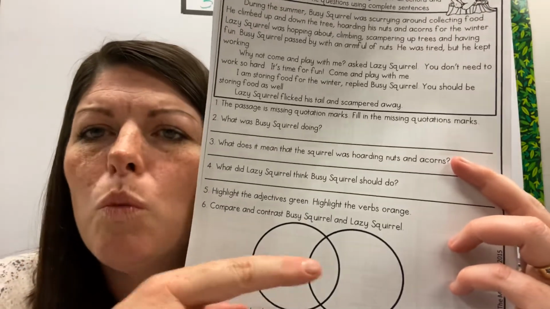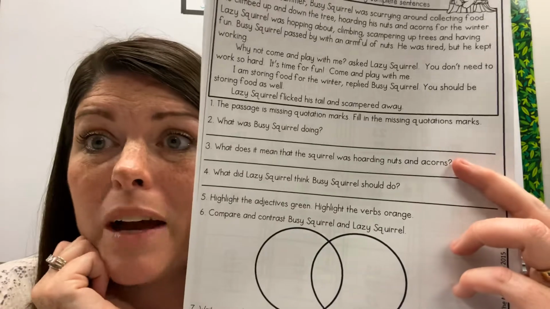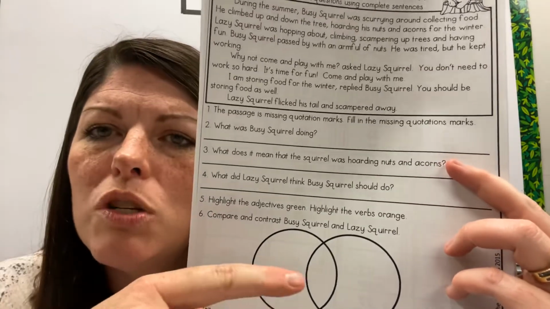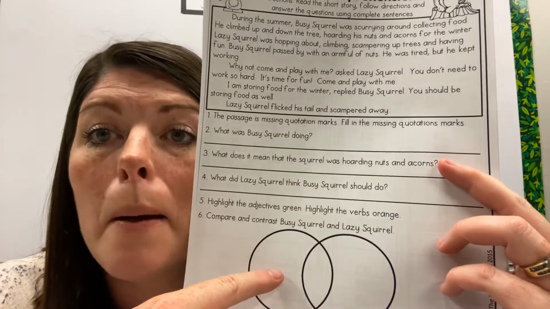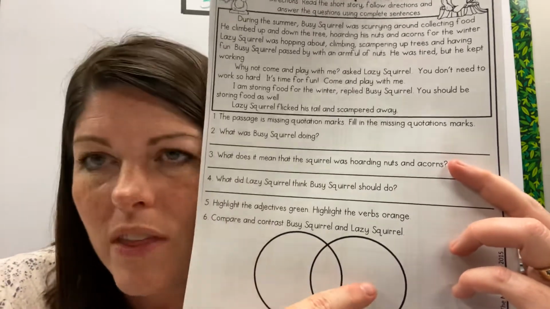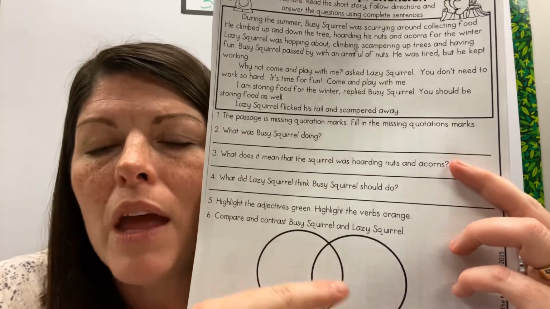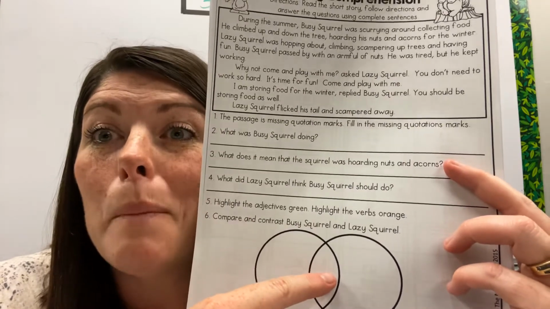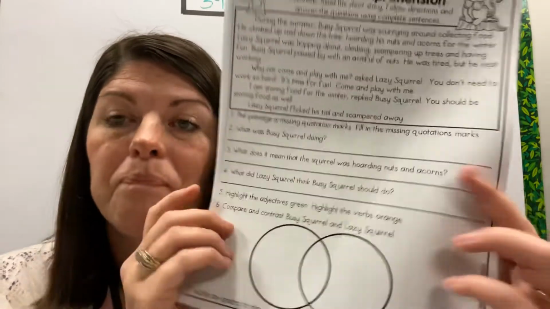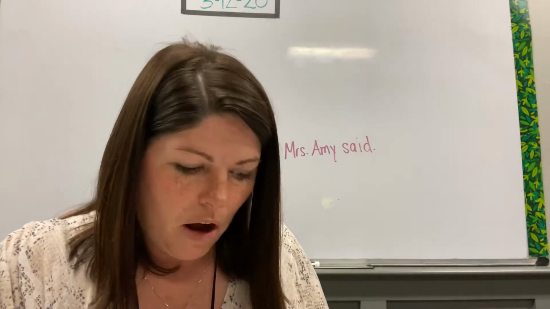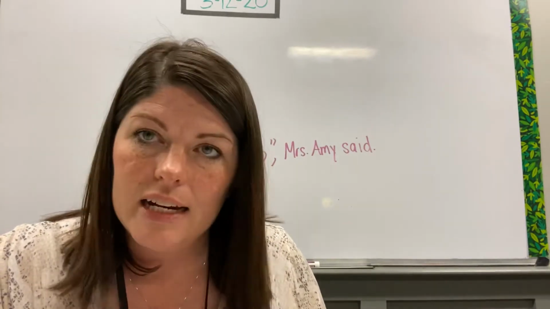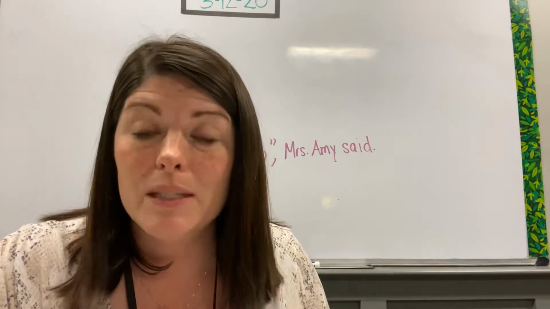I'm just looking for one thing from each. If you can find more, that'd be great. But I'm just looking for one thing that you can tell me about busy squirrel, one thing you can tell me about lazy squirrel, and one thing that you can tell me about both of them. Okay? All right. And then number 7 at the very bottom, it says write an ending to the story on the back of this paper